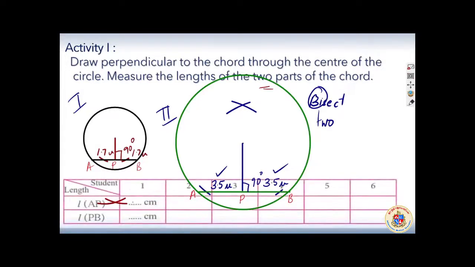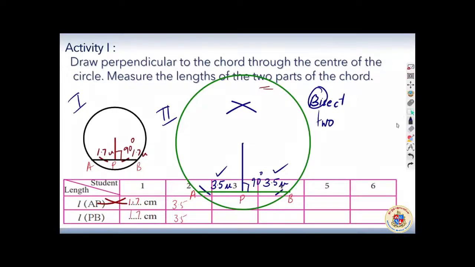In the first case it was 1.7, you will be measuring it in centimeter. 1.7, second case 3.5. Different students will do it if it is in a classroom. We are not in a classroom now, so sitting at home do at least 2-3 cases and fill this box up.